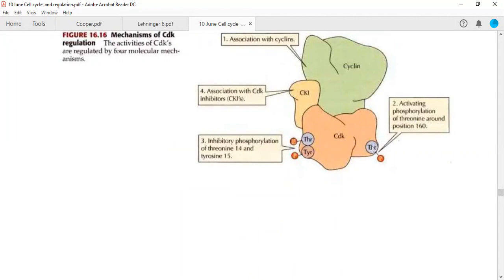Okay, so once this is phosphorylated, this is activated, but two other phosphorylation events are also happening simultaneously, which have an inhibitory effect over this particular complex. So now we will see how this is relieved.